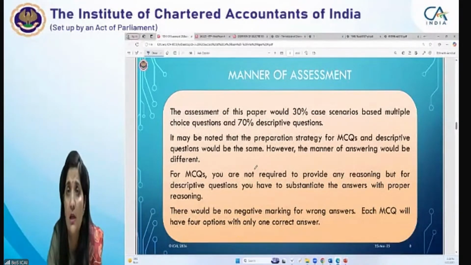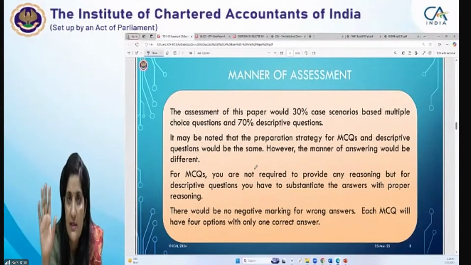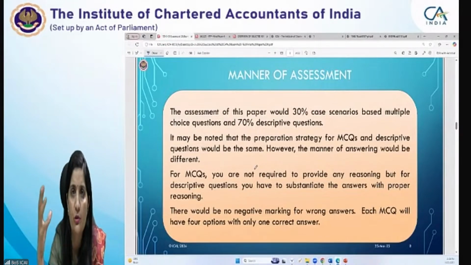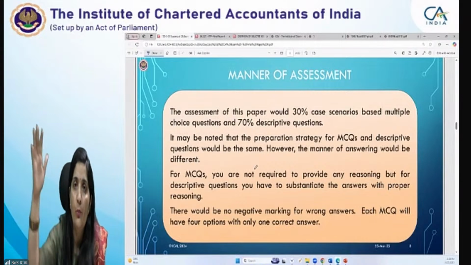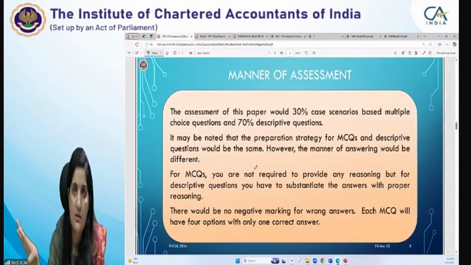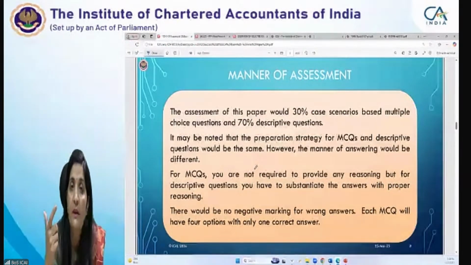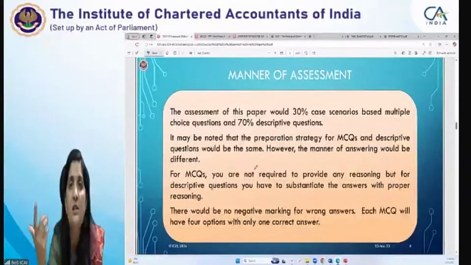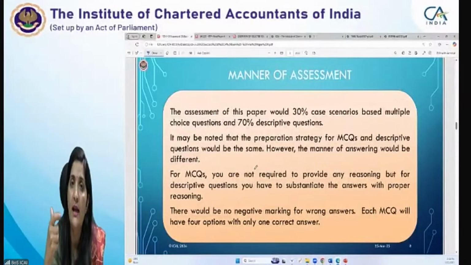For example, the first question is your compulsory question and it is based on the computation of total income or tax liability of a company, firm, AOP, BOI, whatever it is. There you are able to do the computations, but while making the adjustments, computing the PGBP, or doing the computations of capital gains, you are supposed to write in brief the reasoning why you are doing that kind of adjustment.